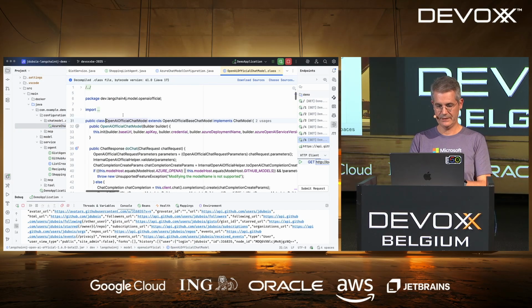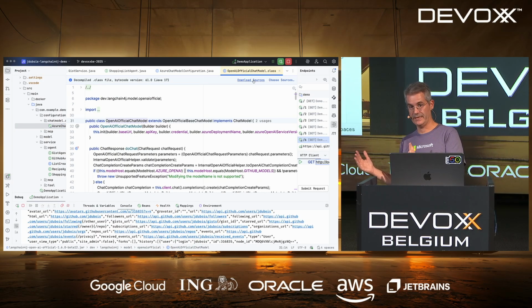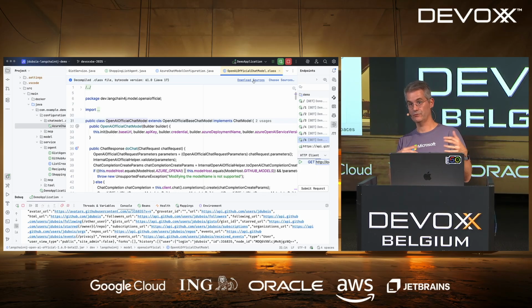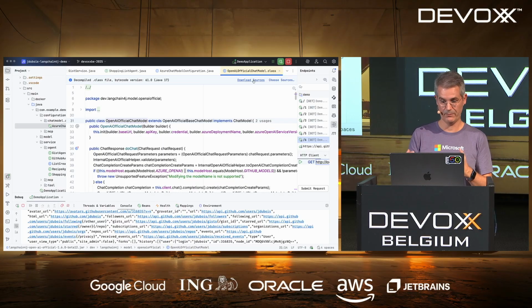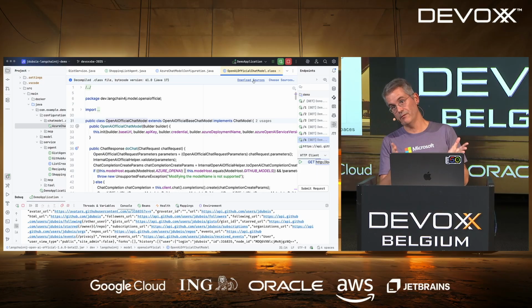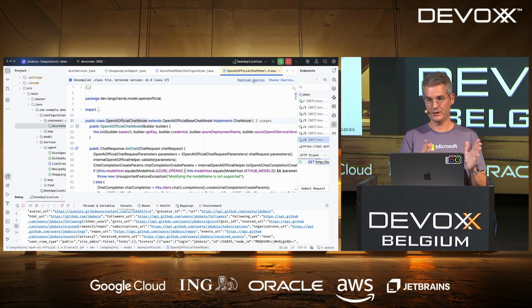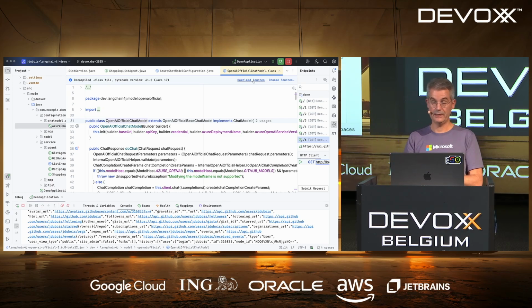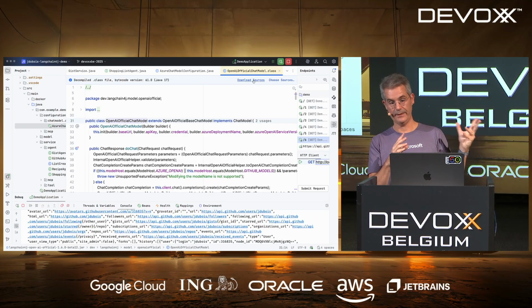Inside LangChain4j, we support a lot of different SDKs. Some are better than others. Some are specific to some tool providers or to some LLMs. The OpenAI one is the official SDK to connect to OpenAI. So it's probably the best one because it's official, it's maintained. As soon as there's a new feature in OpenAI, the next day it's available there. And it's supported by OpenAI and Microsoft also for connecting to Azure OpenAI.